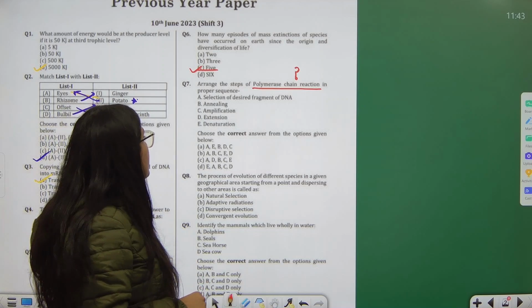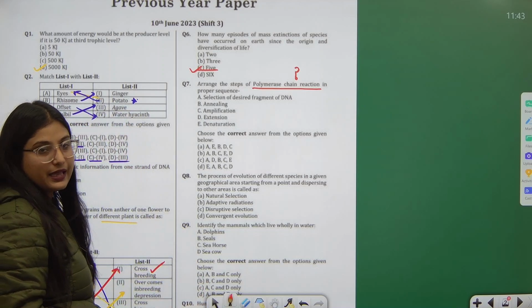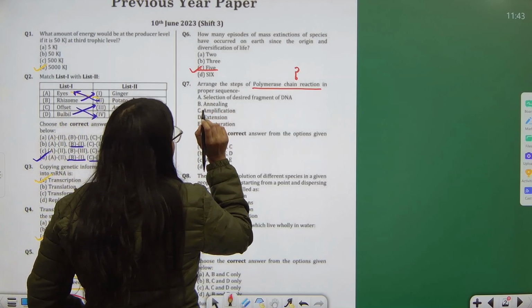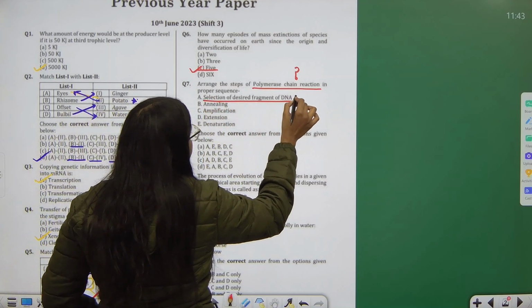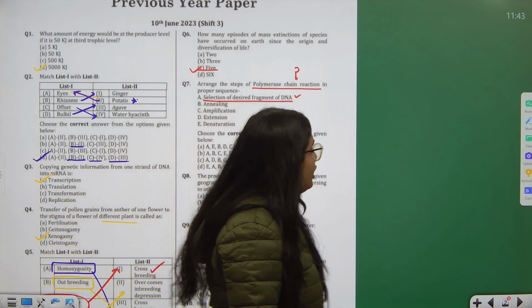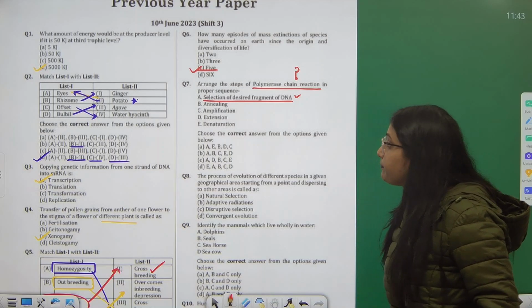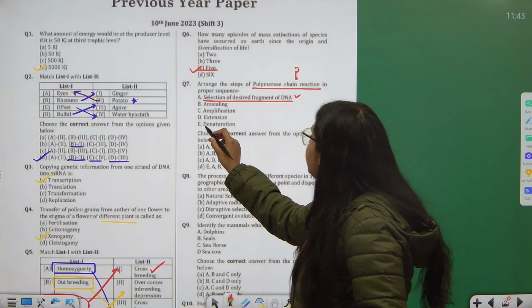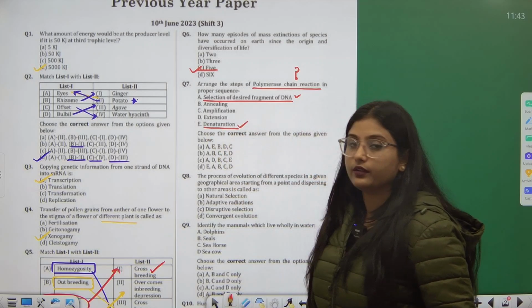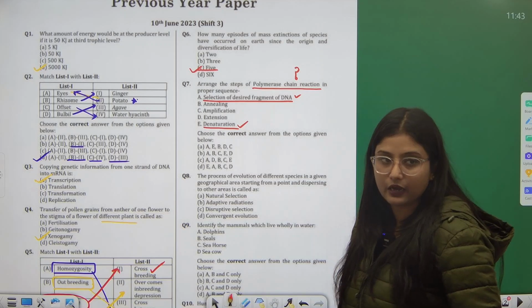the concepts. Now PCR in proper sequence can be arranged as, first, selection of the desired fragment of DNA. You will obviously choose the desired fragment first, then you will have to denature it. You will have to get the original thing out of it.